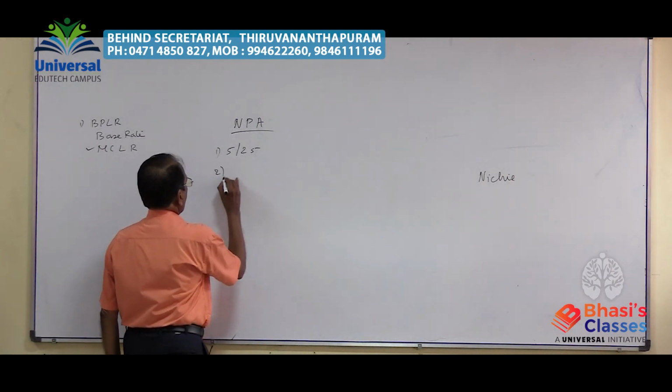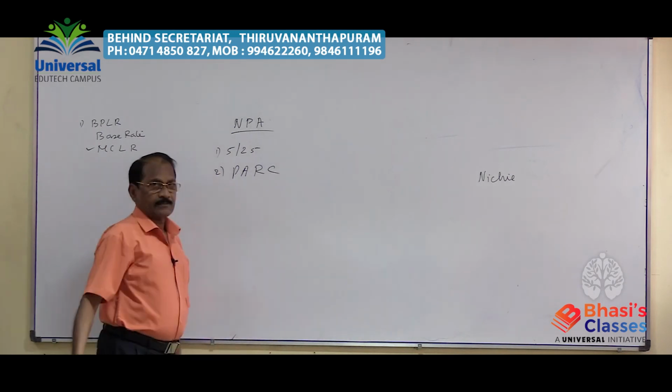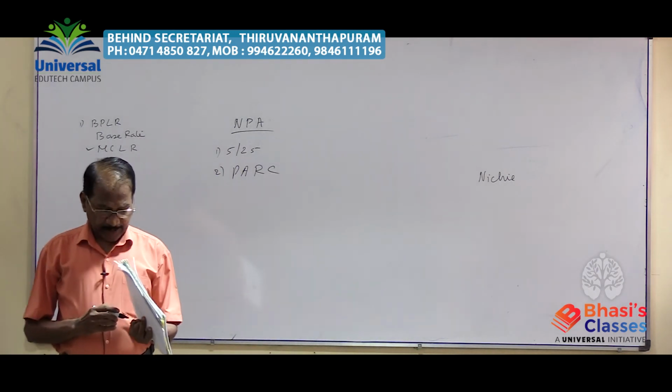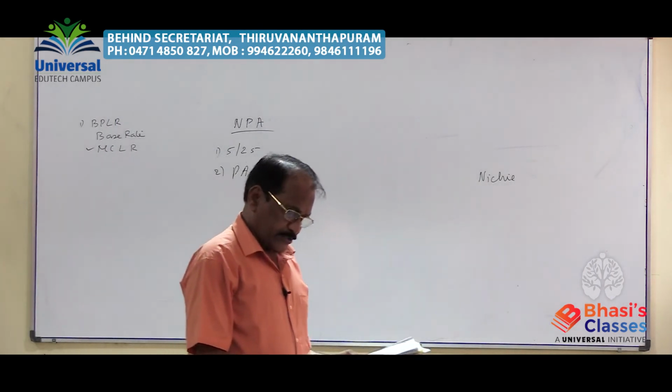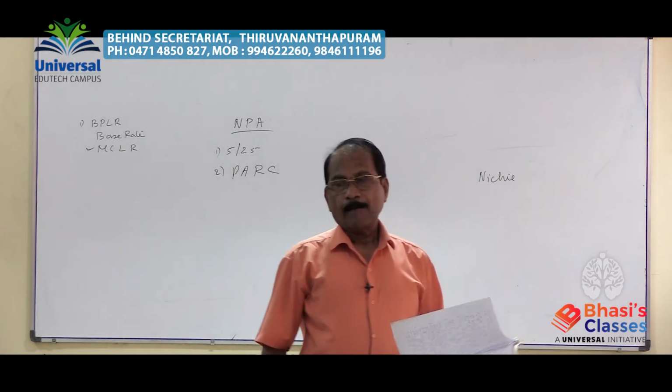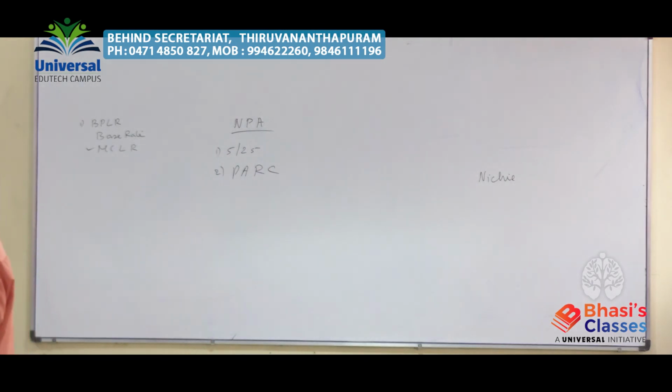Next one is number 2, PARC. The next method is what is called PARC, private asset reconstruction company.